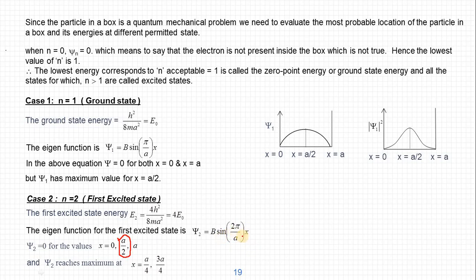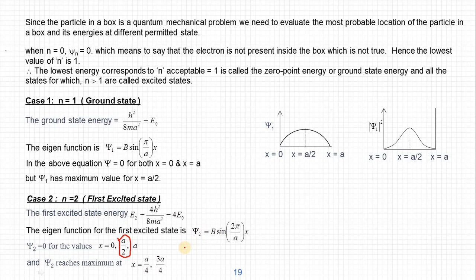So sine 3 pi by 2, that is sine 270 degrees. Sine 270 is minus 1. So for x equal to 3a by 4, we will get psi 2 as negative, and of course the value of b is root 2 by a. So we will get the negative maximum, or the minimum value of psi 2.